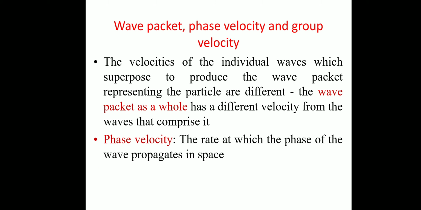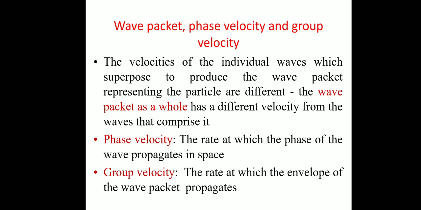We can define the phase velocity as the rate at which the phase of the wave propagates in space. And group velocity is the rate at which the envelope of the wave packet propagates. So each component's velocity is called the phase velocity, and how the group together, the envelope of that wave packet, propagates, that rate is called the group velocity.